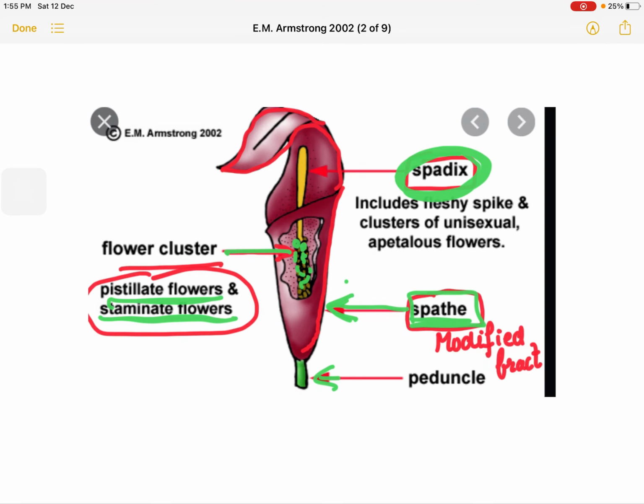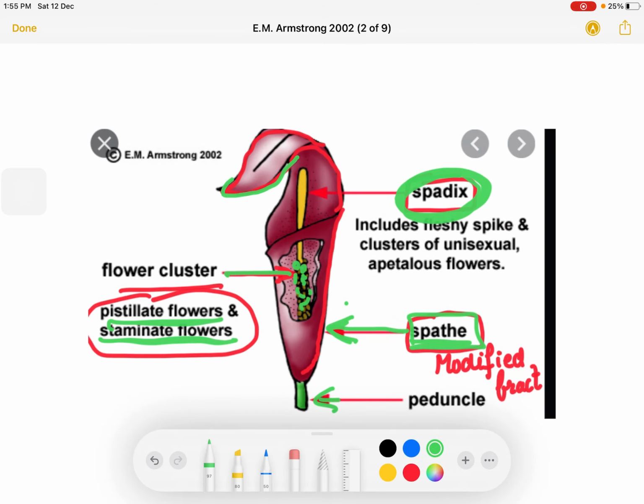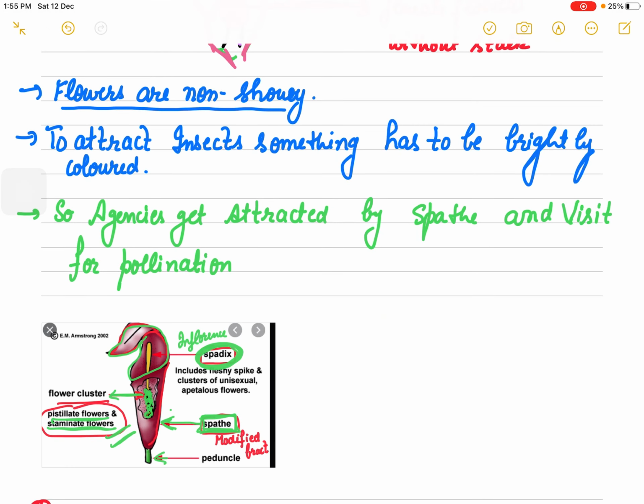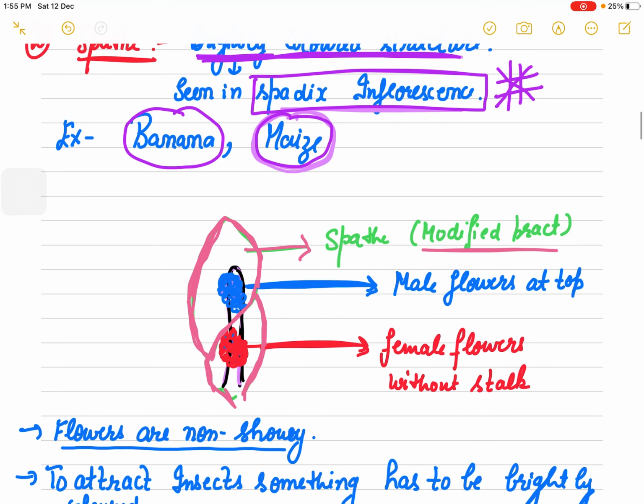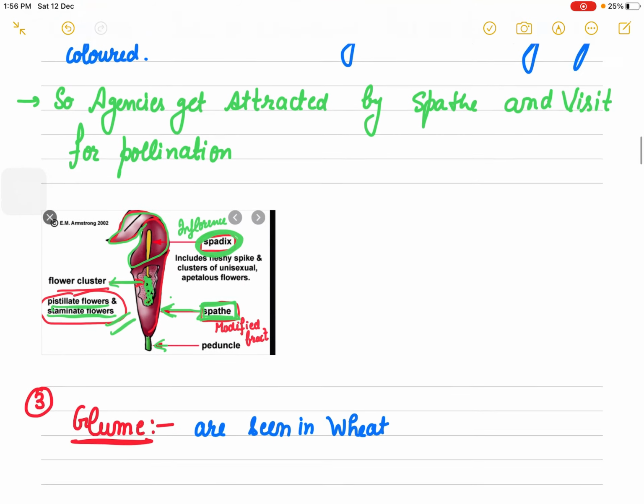So if you look here, this colorful structure is actually the spathe. And then here we have a cluster of flowers which is known as a flower cluster. It includes pistillate and staminate flowers, and the inflorescence is a spadix inflorescence. This is the example of maize and banana.